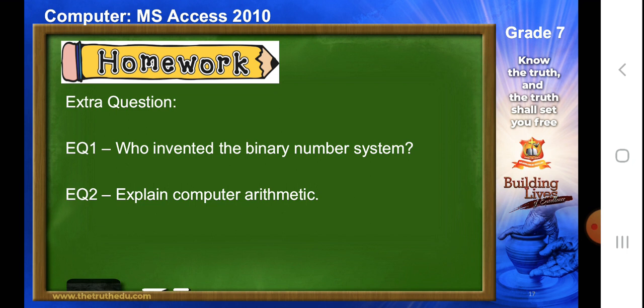Now these two questions you will do it in your computer notebook. You will mention it as revision chapter 1, the name of the chapter, date, and you can answer both the questions there.